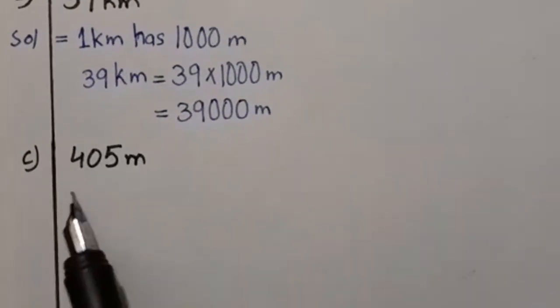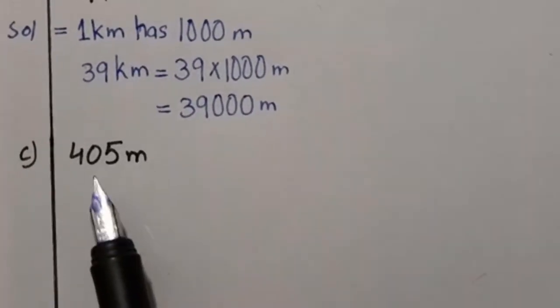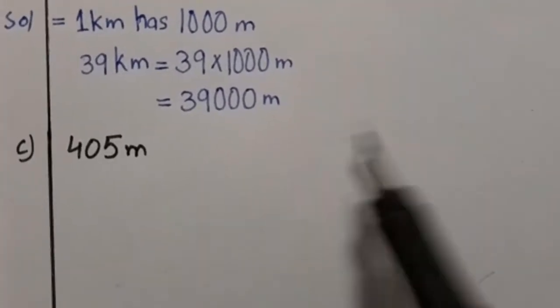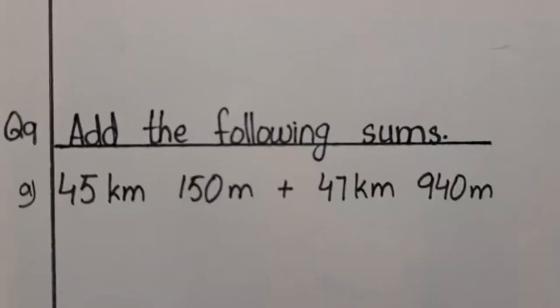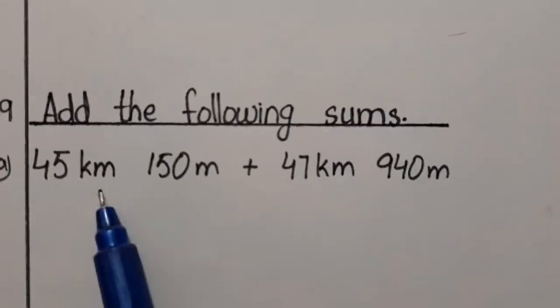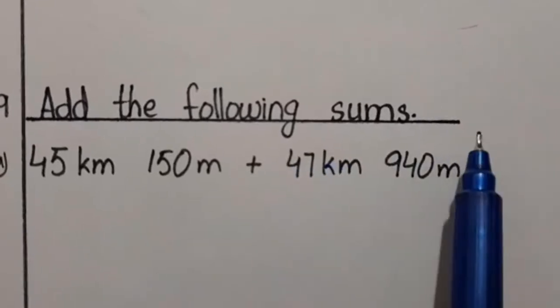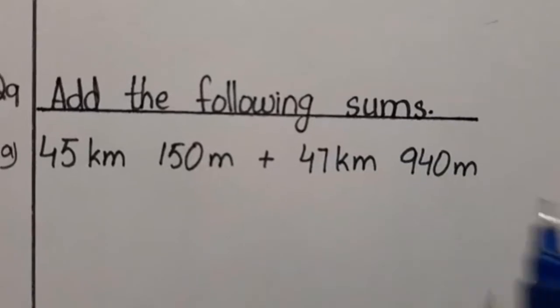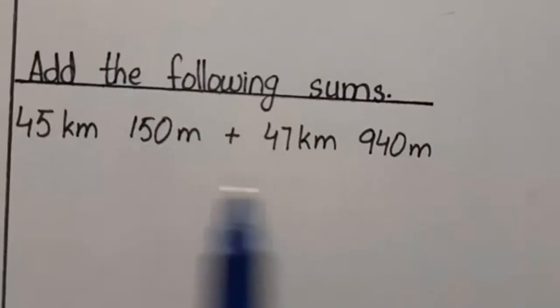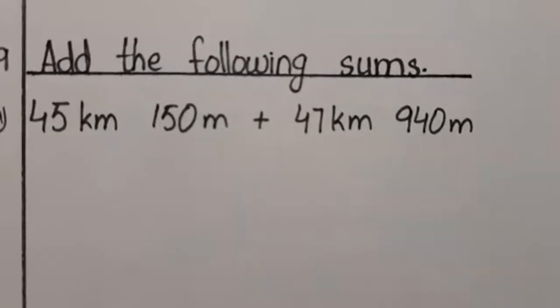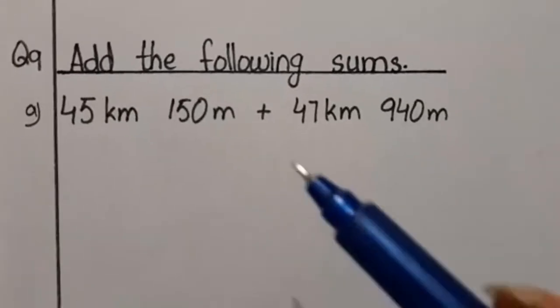The next sum is 405 meter, boys. So it is so easy. I am leaving this sum on you. Let me write another sum. So boys, after doing question number 4, we will move toward the next question, that is question number 9. Add the following sums. Here it is in kilometers and meter, kilometers and meter. So we have to add 45 kilometer, 150 meter and 47 kilometer, 940 meters.